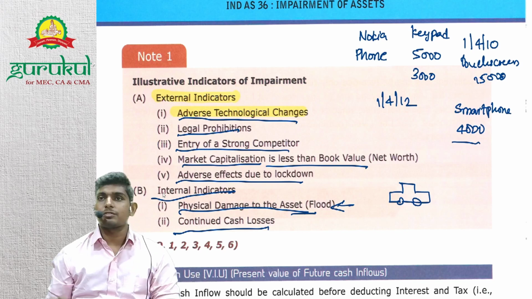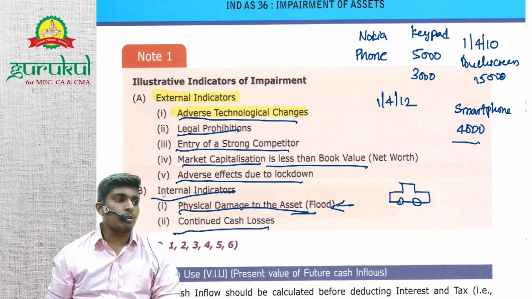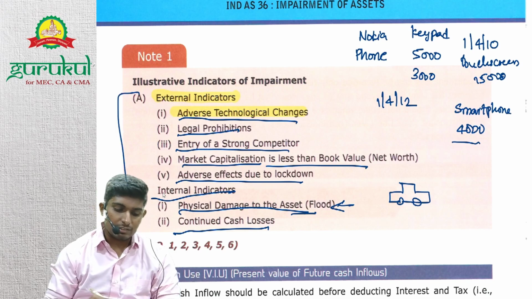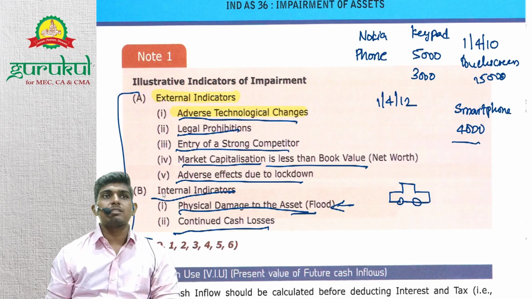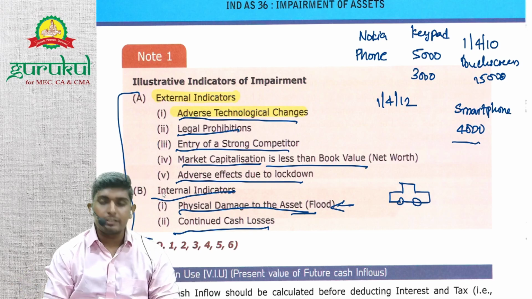Continued cash losses. So you are not making any profit. Moreover, you are making a loss, and these are also cash losses. So you are not recovering total value, right? These are some of the indicators. This is not a complete list. These are some major ones. Other than that, there are many indicators which can require impairment, right?